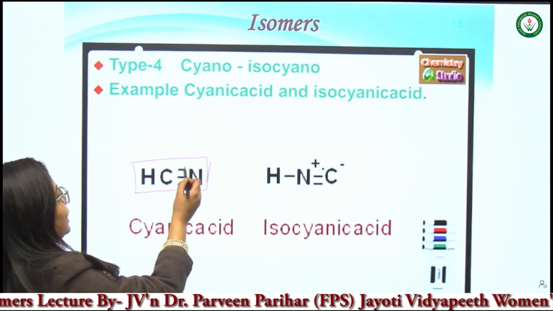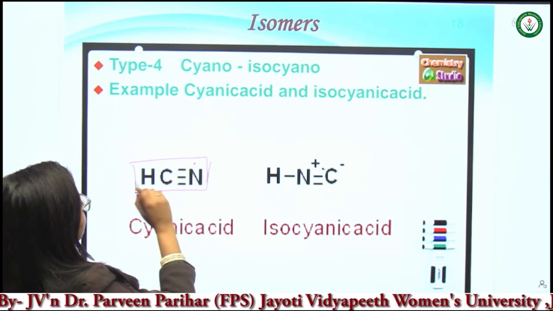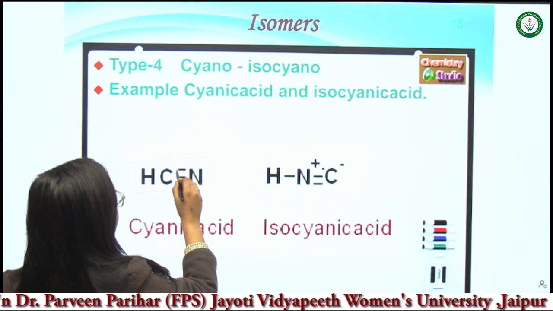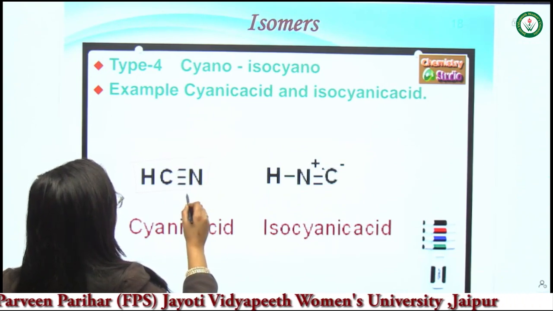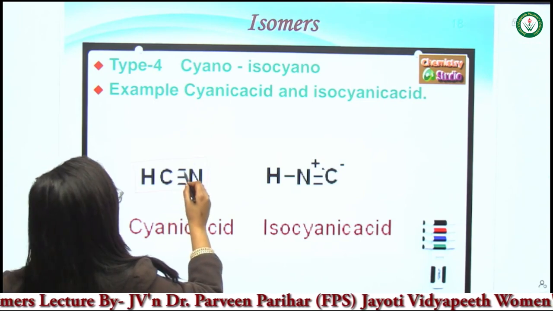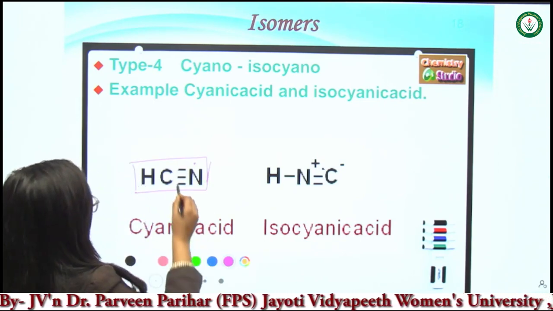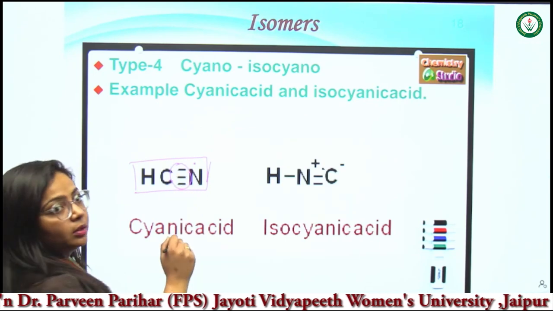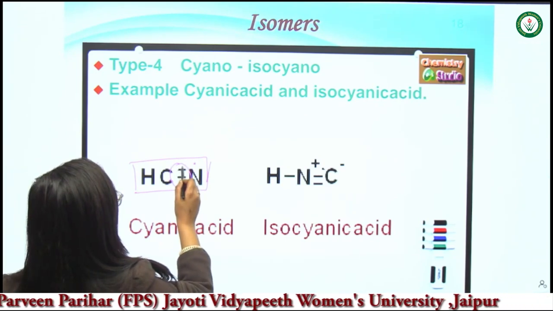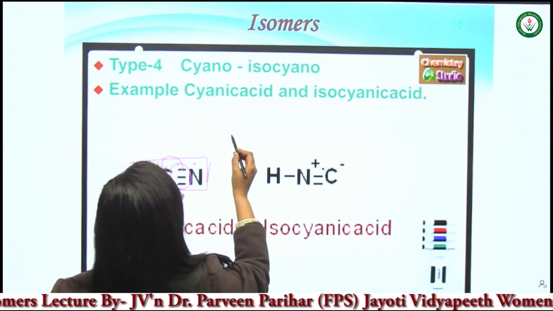Now the nitrogen has a lone pair of electrons, and as you can see, to get stability, one electron pair of this triple bond is shifted onto the carbon and we get this type of structure.